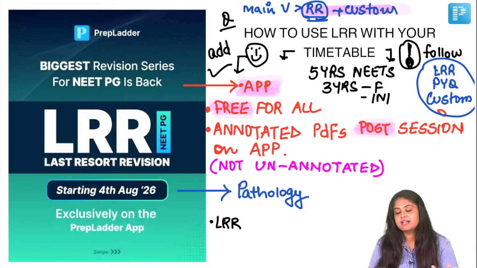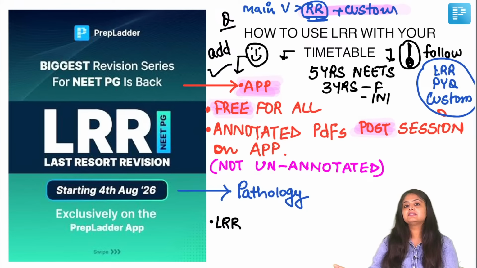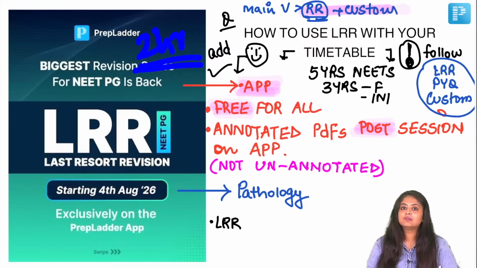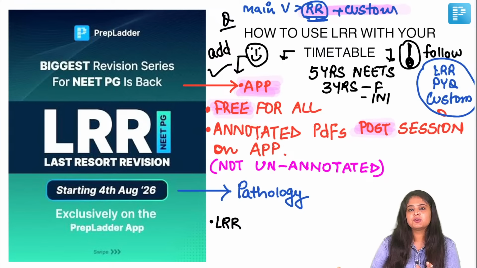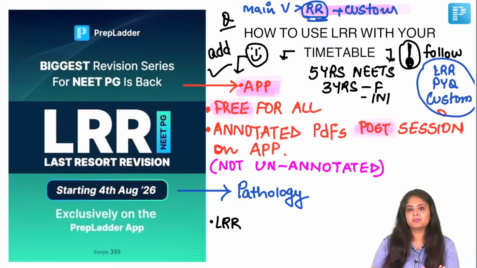Please include all PYTs. See, I'm being very honest over here because I don't want to give you false hope. All PYTs include nahi ho sakte. Again, in a 2-hour session, we can't discuss all PYTs, all previous year, because PYTs means the entire topic needs to be discussed. Now that is almost becoming like a rapid revision only. Then it will become a 10-hour session, then you will have a problem in revising it. The entire purpose of LRR becomes diluted then, right? So it's better that we keep it as crisp and concise as possible, try to cover as much as possible, but not go into the same RR zone of covering everything, because then that actually does not make any sense.